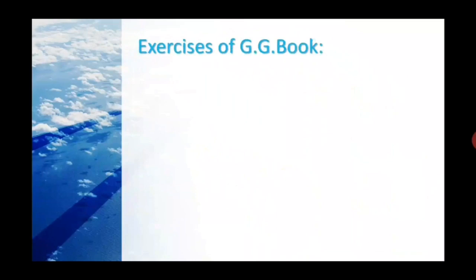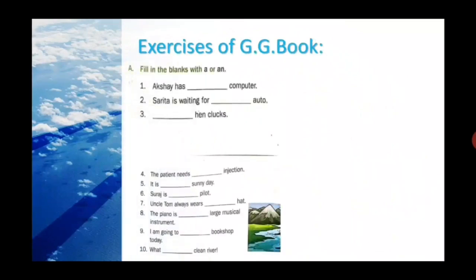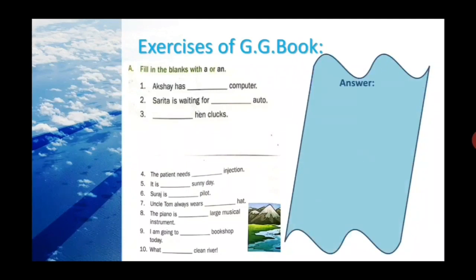So let's go for the exercise of grammar gearbook that you can see. Okay, you can see that there is a gap of something. That's because your exercise is in 2 pages, so I have to crop it. So I hope you don't mind. So let's go for the fill in the blanks and use a or an according to the situation or the sounds of the noun. Akshay has dash computer. Akshay has a computer. Why? Because computer starts with the consonant sound.